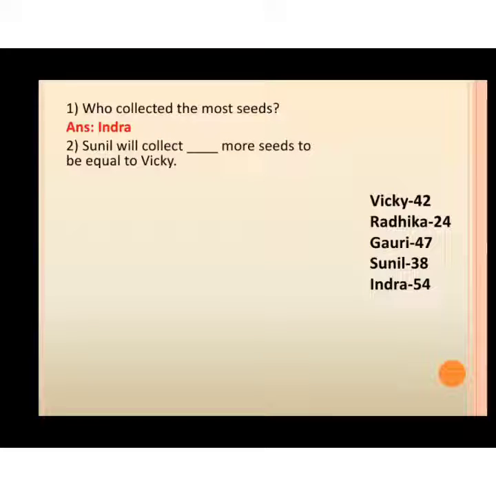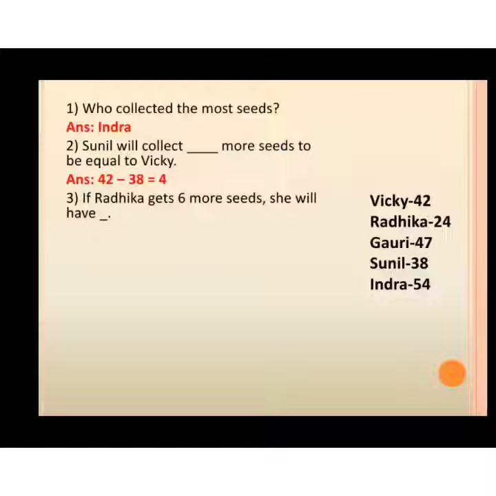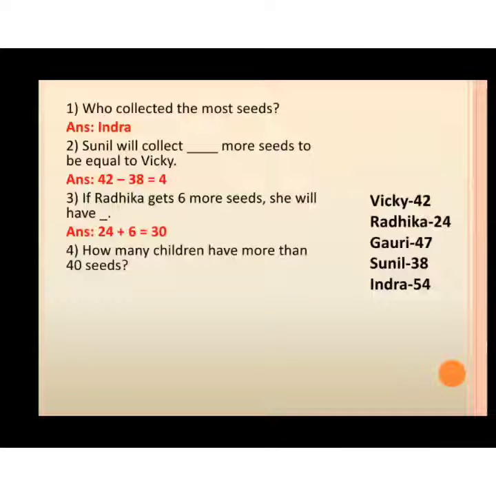The next one. If Sunil wants to collect the same number of seeds that Vicky has, then he has to collect? Yes, good. 42 minus 38. That means 4 more seeds. The third question is, if Radhika gets 6 more seeds, she will have, very good, 24 plus 6. That means 30 seeds.